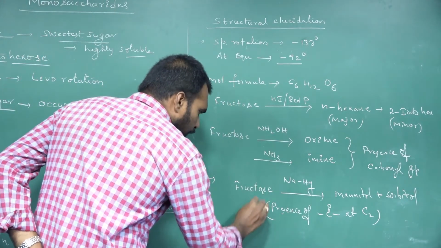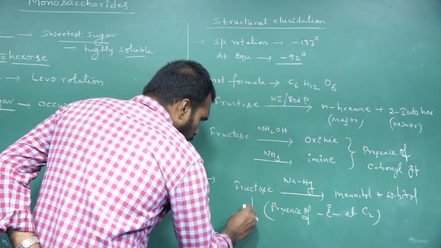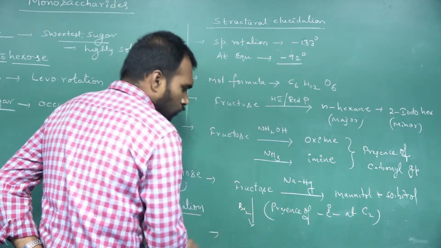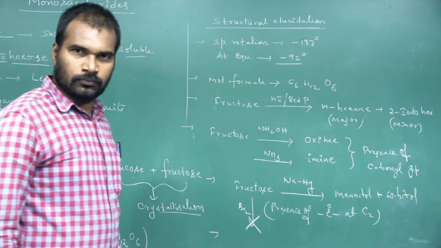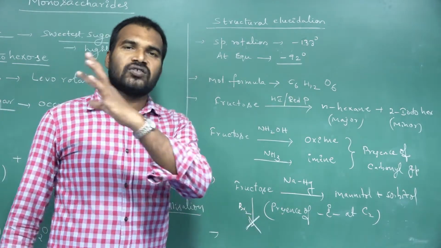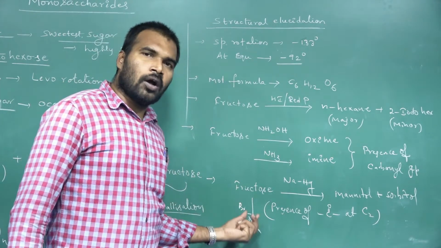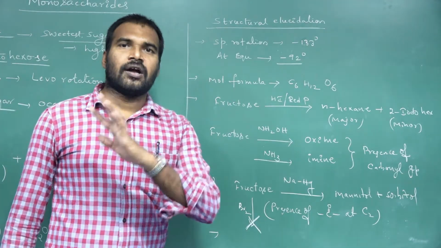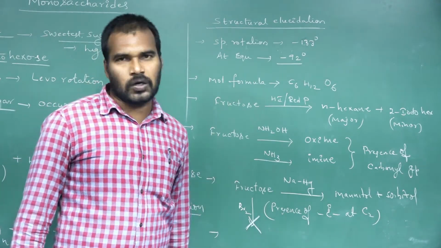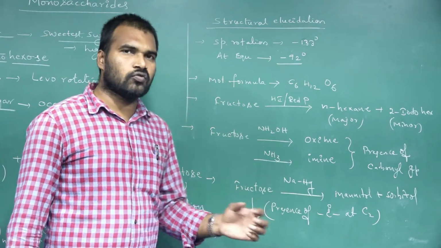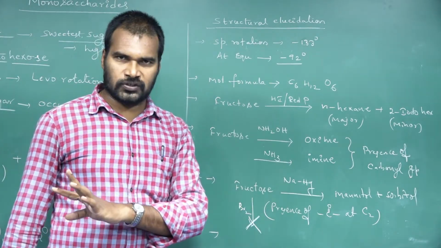Next one, when fructose is treated with bromine, there was no reaction. Bromine is a mild oxidizing agent. It cannot be oxidized by bromine water. It confirms the absence of an aldehyde group. Bromine can oxidize only aldehydes, not ketones.